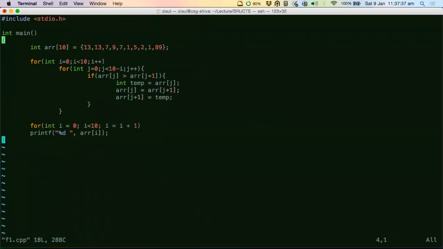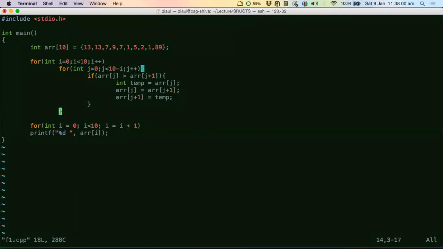Good. So what is this, guys? Tell me fast. What am I doing here? I am doing bubble sort. So this is a pretty standard sorting routine, right? What have I done? I have just taken an array of 10 numbers and bubble sorted it, and when I print it, I get the correct sorted sequence.